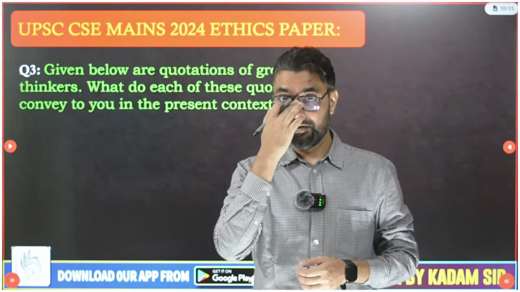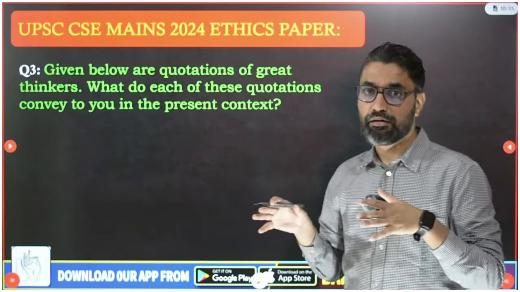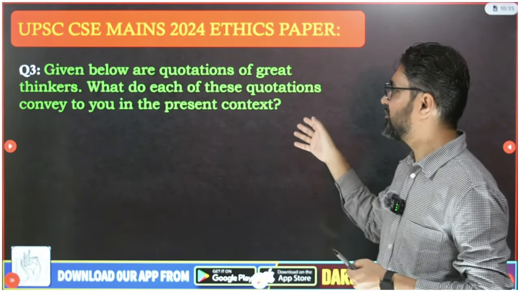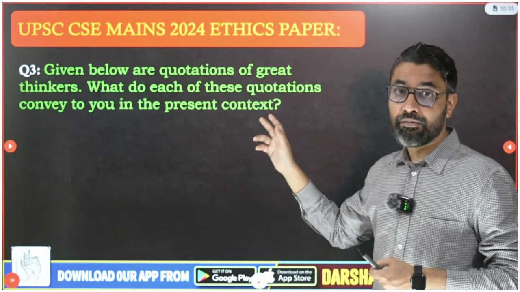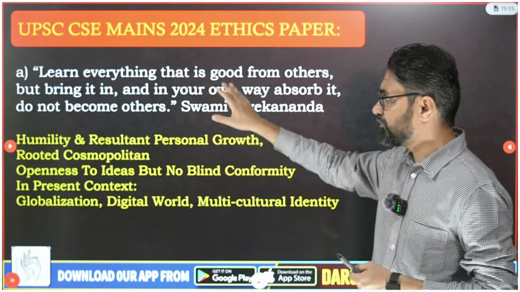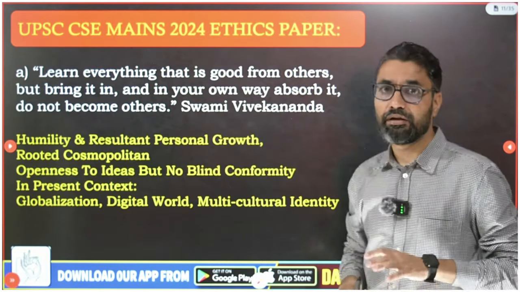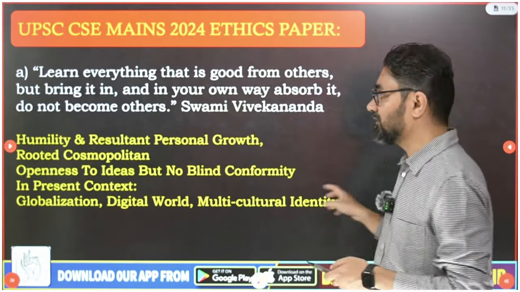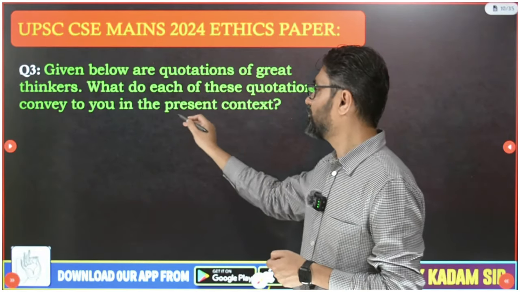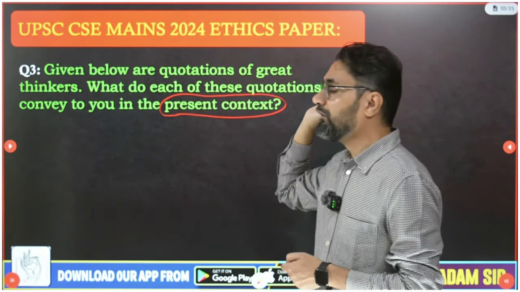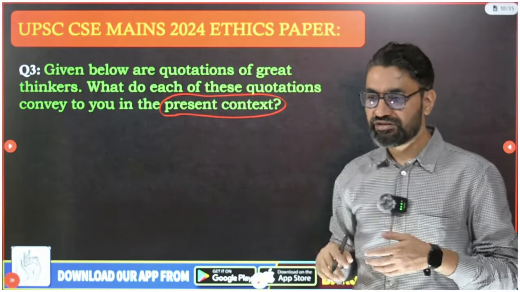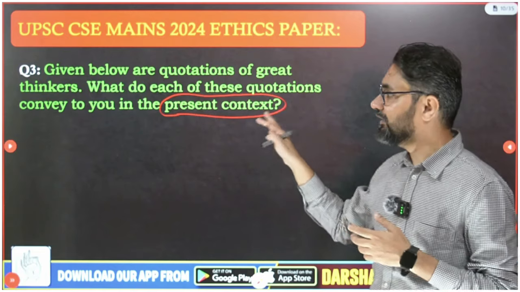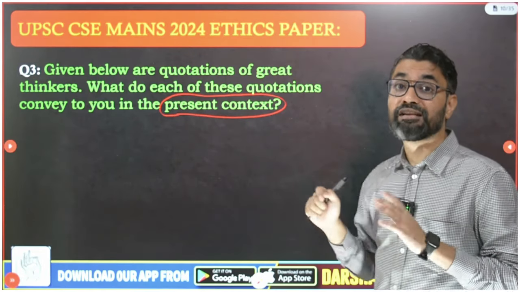So guys, next, question number 3 had 3 quotes. Given below are quotations of great thinkers. What do each of these quotations convey to you in the present context? So here, question A, B, C, they have given 3 quotes. Again, in these quotes, the wording is very important; you should not miss it out. Generally they used to say, what does it mean to you, in your opinion, explain, etc. But now they clearly say what they mean to you in the present context.